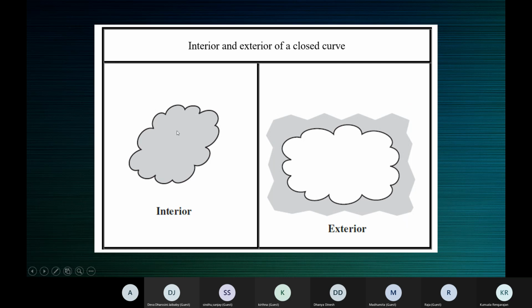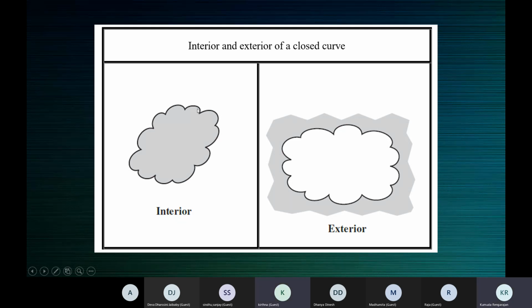Now, look at these terms: interior and exterior of a closed curve. As you can see, this is a closed curve drawn on a plane surface. It's a closed curve because, suppose you start here, you can keep going like this.